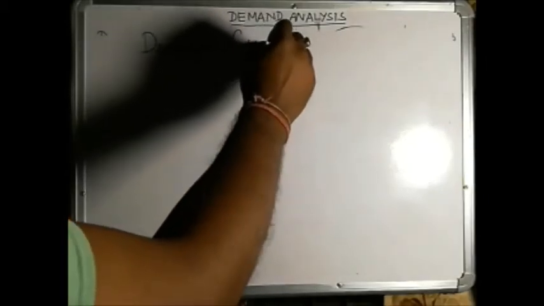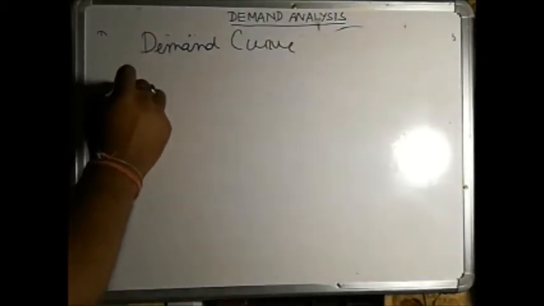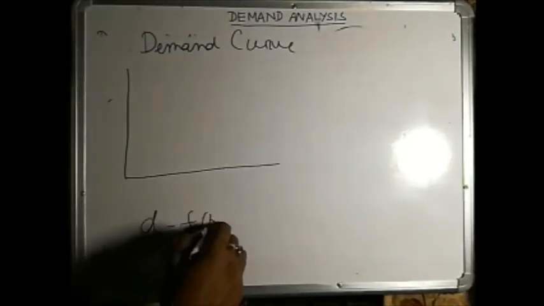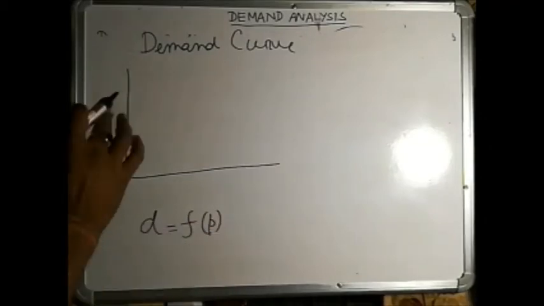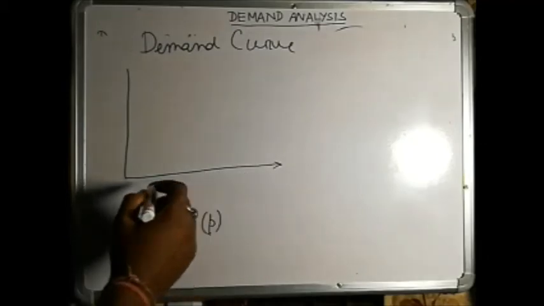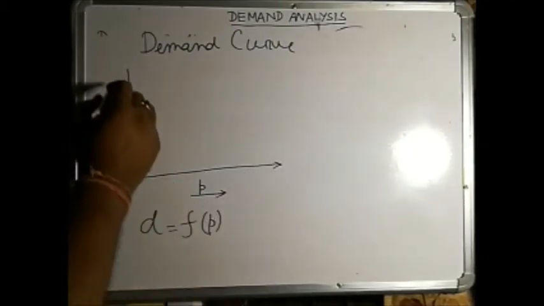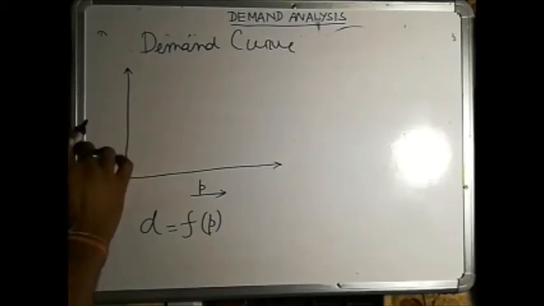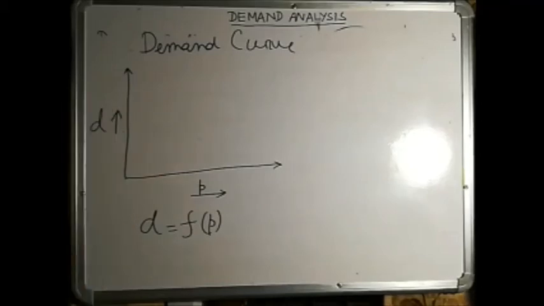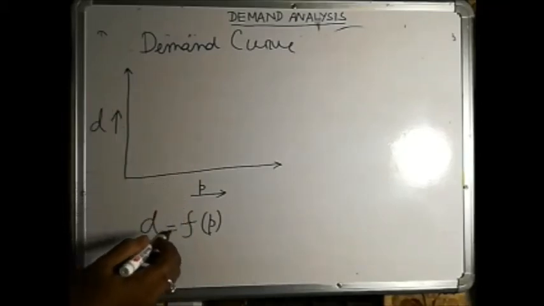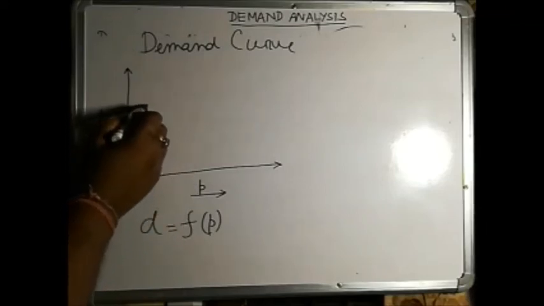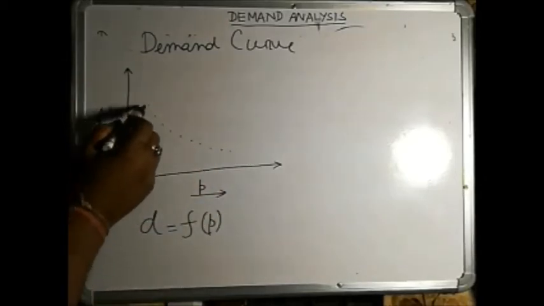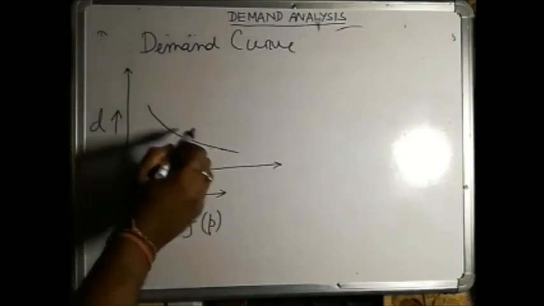So, the demand curve. As we know, the functional relationship between demand and price can be written as D is a function of P. Now on two-dimensional graph paper, on the x-axis let us take price, P, and on the y-axis let us take the demand, D. Now we can plot the demand and price for a certain commodity at different prices, and if you join the points, you will get a curve like this.